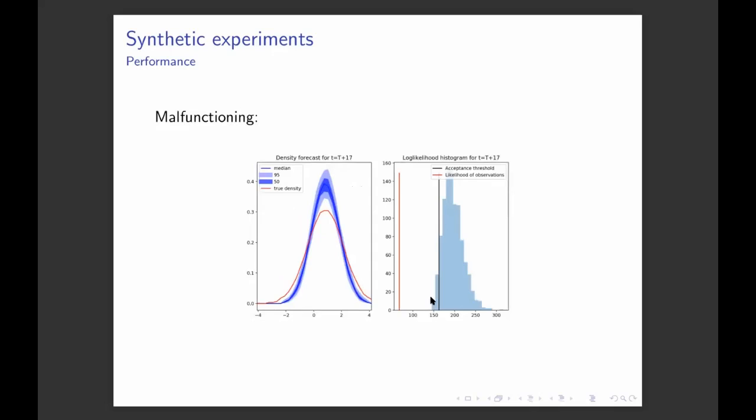Now, on the contrary, if we look at a time interval where an anomaly happened, we can see that the true observation is very different from the prediction. And we can also see this on the log likelihood distribution, where the observed log likelihood is way beneath the acceptance threshold. So here there is an anomaly.